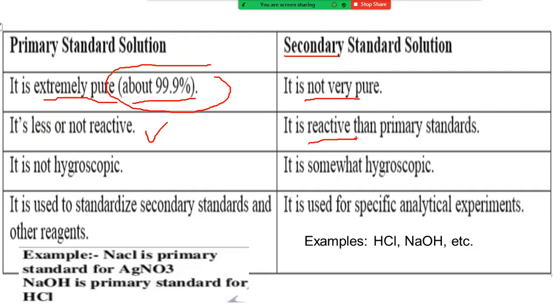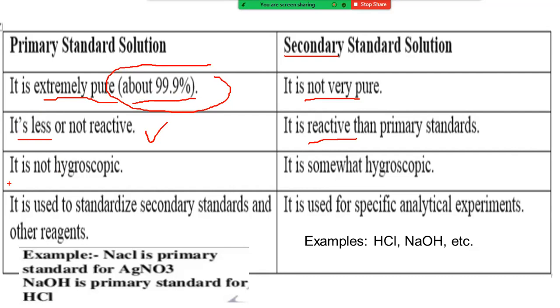Why? Because we use secondary standard solutions for the chemical reactions that we perform in our lab. So primary standard solutions will not react with other compounds, because those substances have less reactivity.